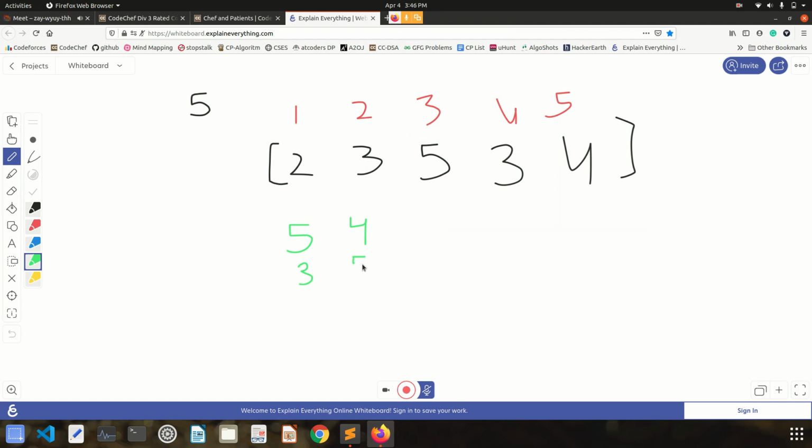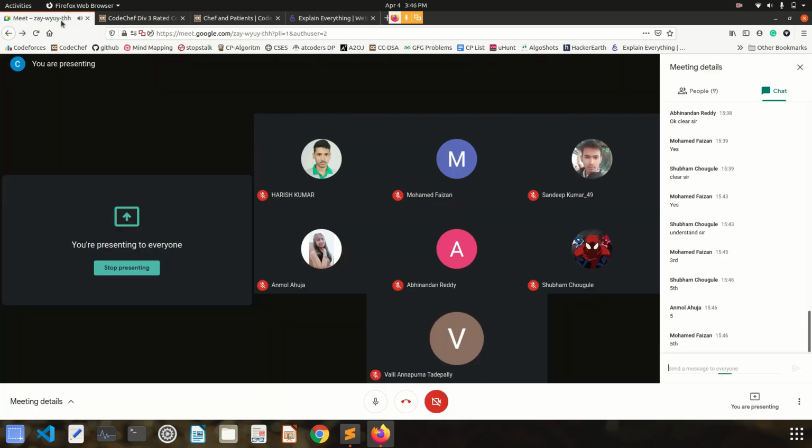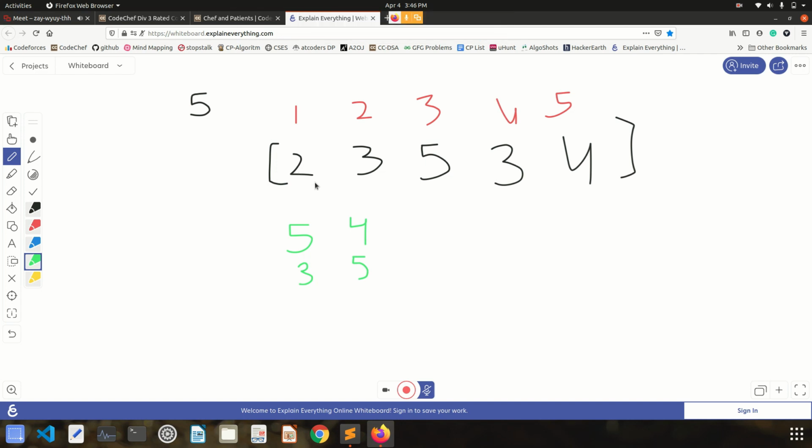This index of this person is 3. After this, can you write the sequence? Can you write the remaining sequence? It will be very better for you if you can just write the remaining sequence.